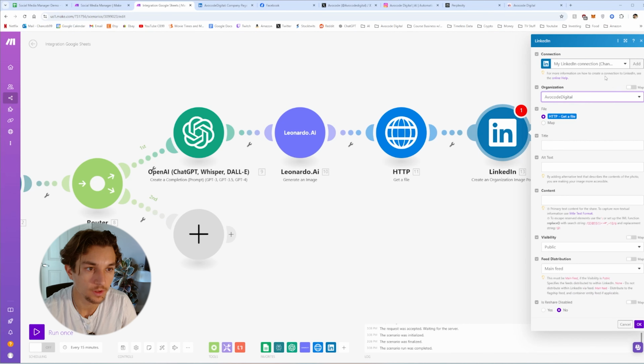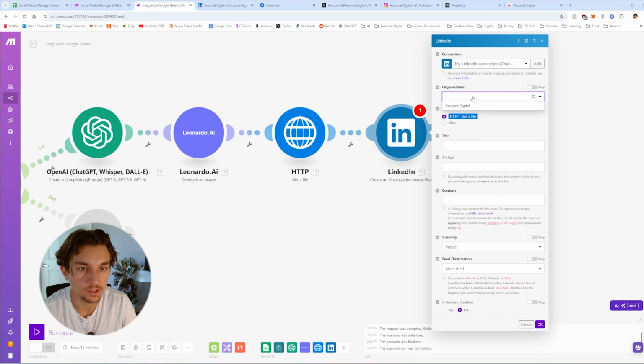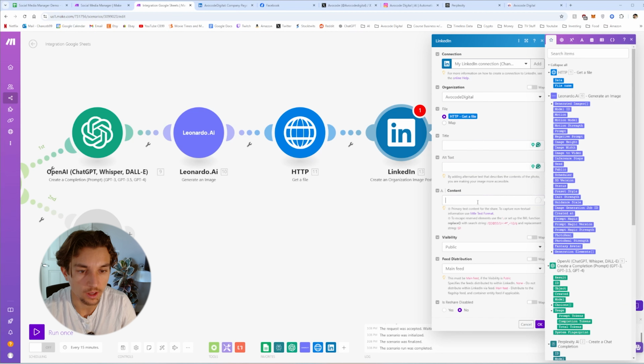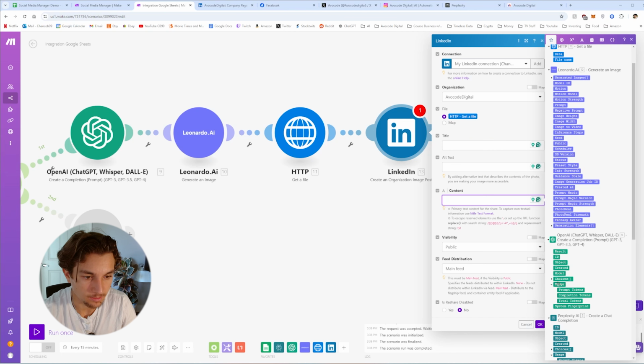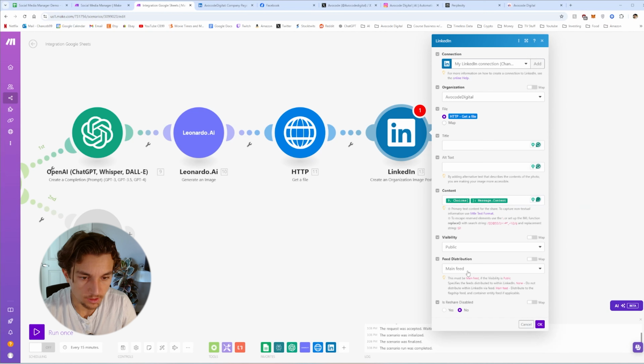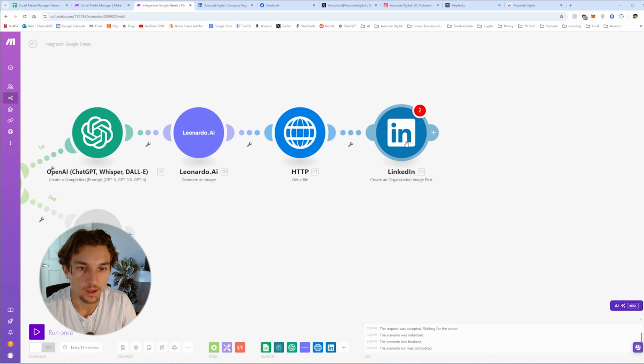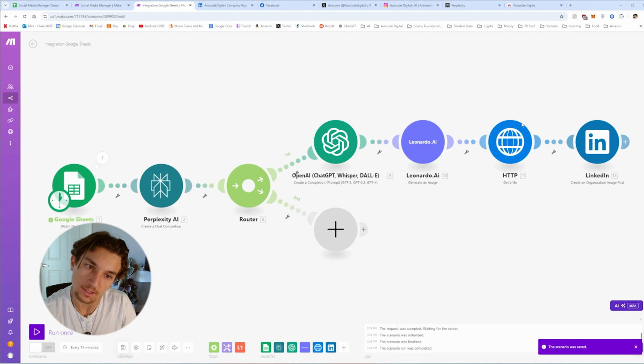Select the organization. The connection is similar to like Google connection, is just an OAuth. So once you have the connection, we're going to be selecting organization. We'll be selecting the get a file like that. Title and alt type you can change how you like. Content will be the ChatGPT choices, message, content, and then visibility, public, main feed, and we can leave the rest as is, hit OK. Sometimes you have to click in again, sometimes Make does that. Let's auto align, let's save, and let's test this out.